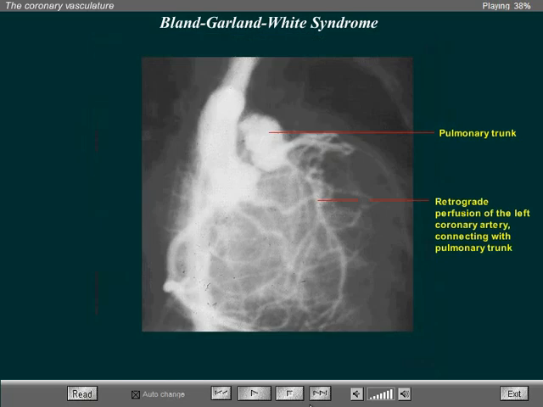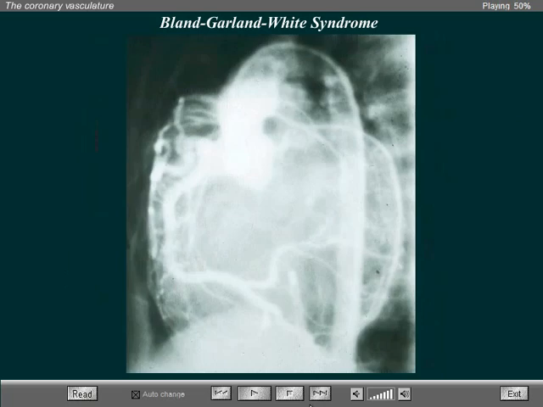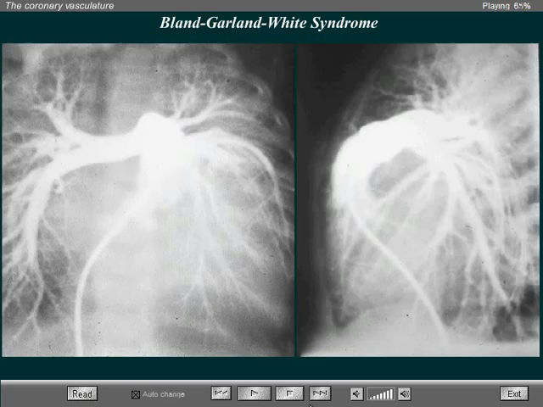Note the marked enlargement of the right coronary artery, which arose normally from the root of the aorta. In the lateral aortogram, one can see the huge right coronary artery and the retrograde filling of the left coronary artery. The last two images correspond to a pulmonary arteriogram.